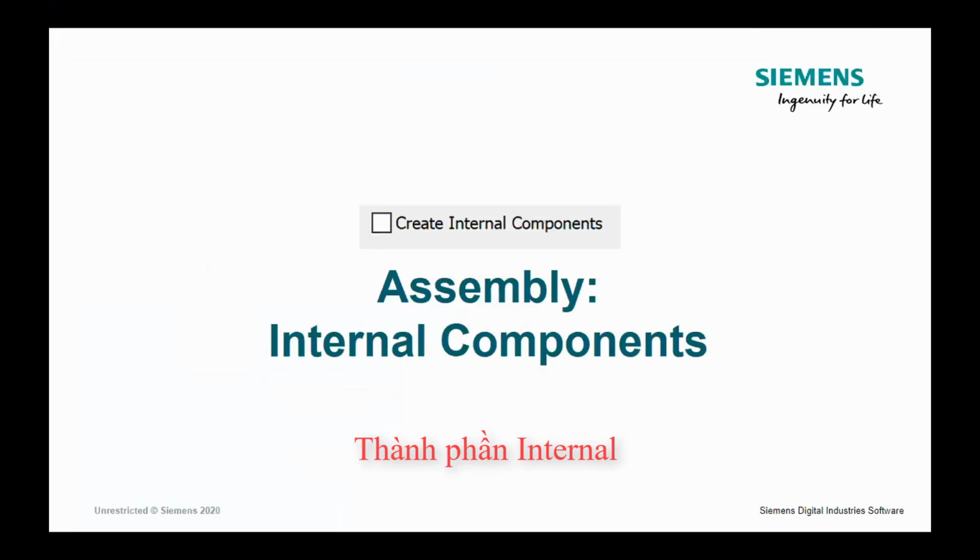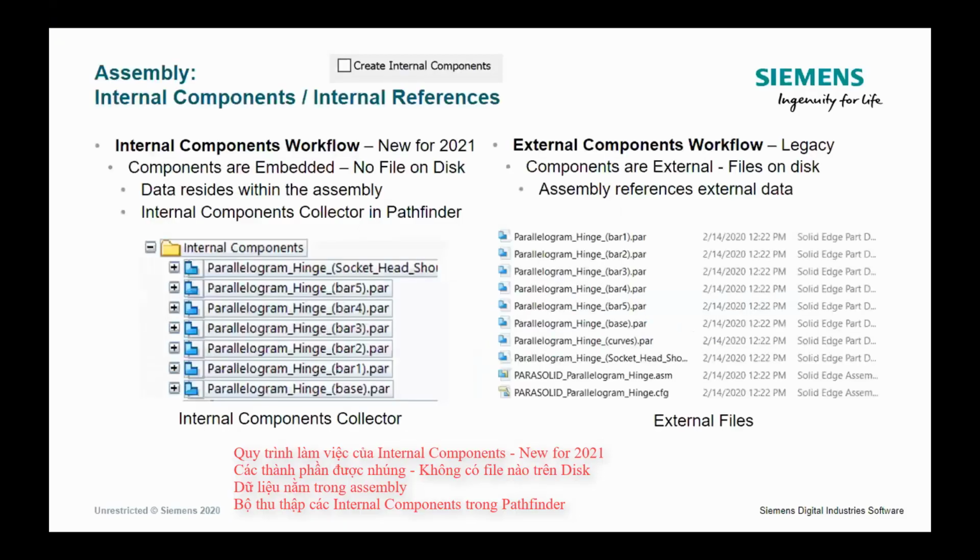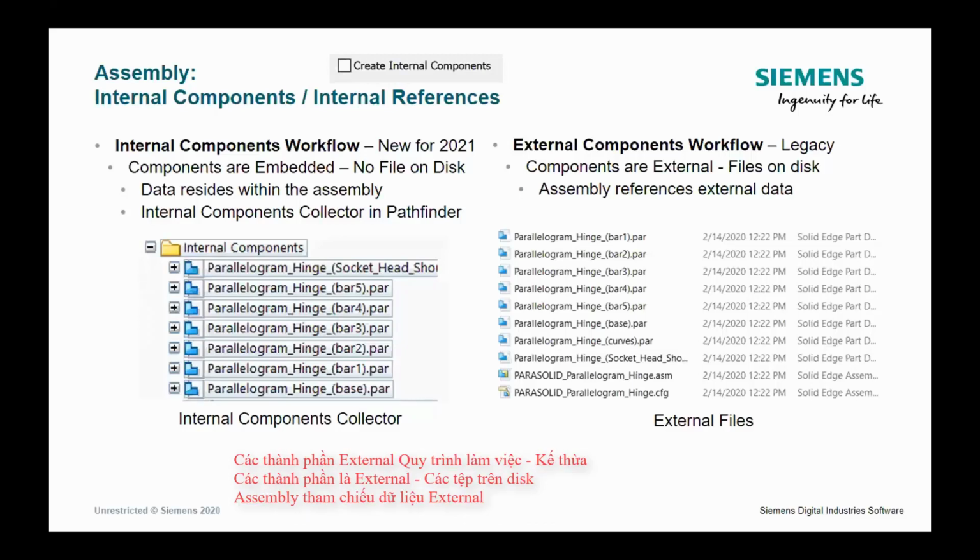And finally, the third topic I wanted to discuss: internal components. This is another functionality that comes with Solid Edge 2021, and this topic is important because I believe it's by request from many customers. When you bring data from other systems, whether it's Parasolid or STEP, or any CAD tool outside of Solid Edge, previously, before Solid Edge 2021, once you saved the assembly, we would have to create components on the hard drive.